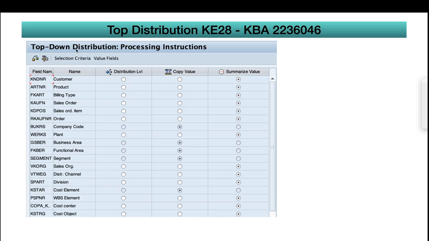Again, here if you see, I did not highlight, but I will tell you what I'm trying to say. For example, for company code, functional area, segment, and business area, only copy value is activated, and it won't allow summarize value. So there are some restrictions: you cannot summarize the values, but you can copy the values. And if you open the KBA, there is one wiki which nicely explains what top-down distribution is. You can go through that.